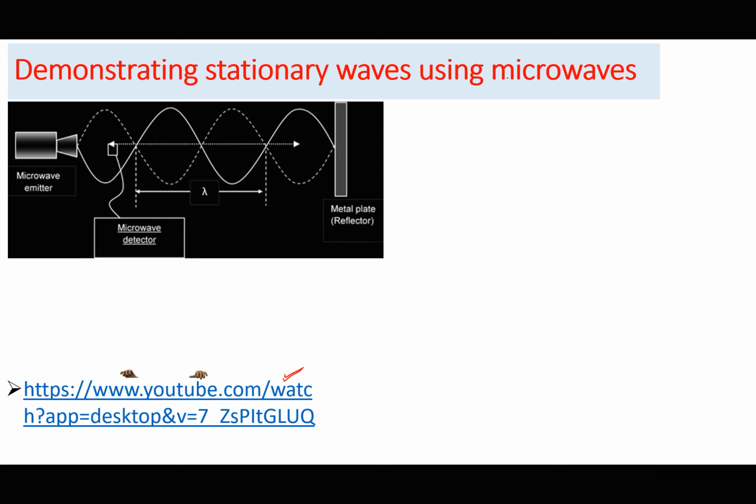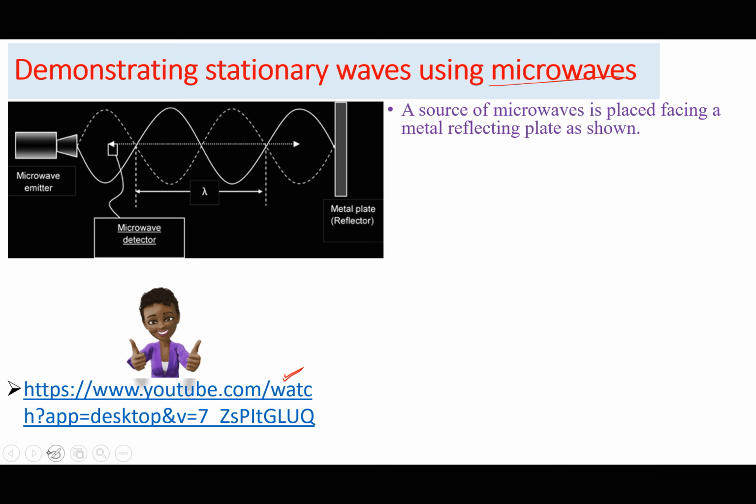So for microwaves, we know that these are electromagnetic. So let's have a source of microwaves, such as this one here. So remember, for stationary waves to be formed, we must have the incident and reflected wave.